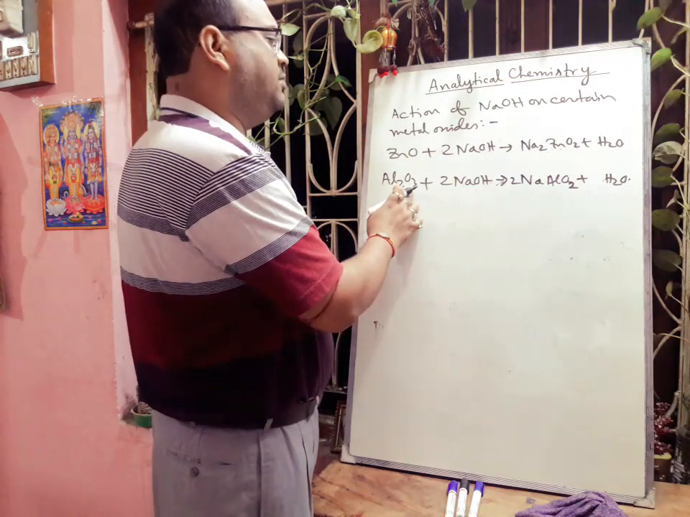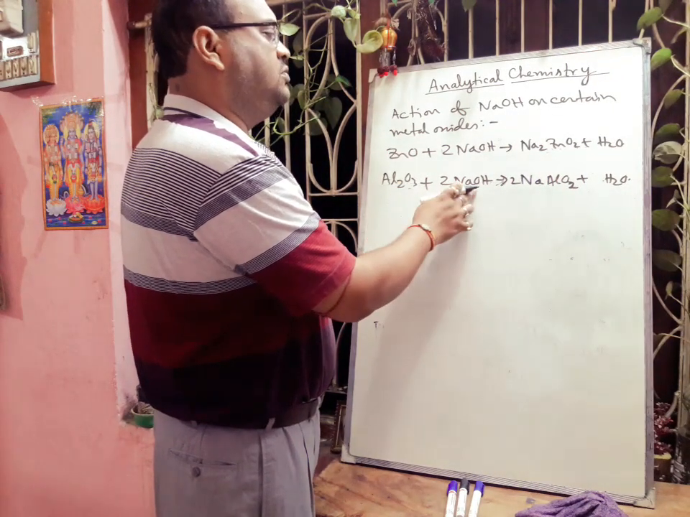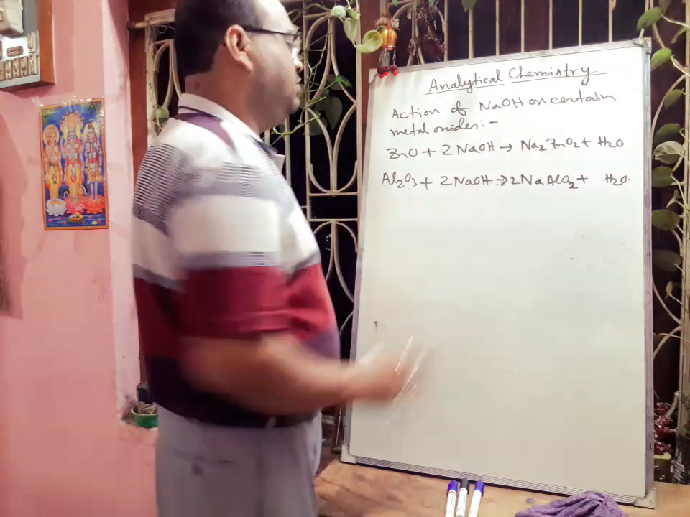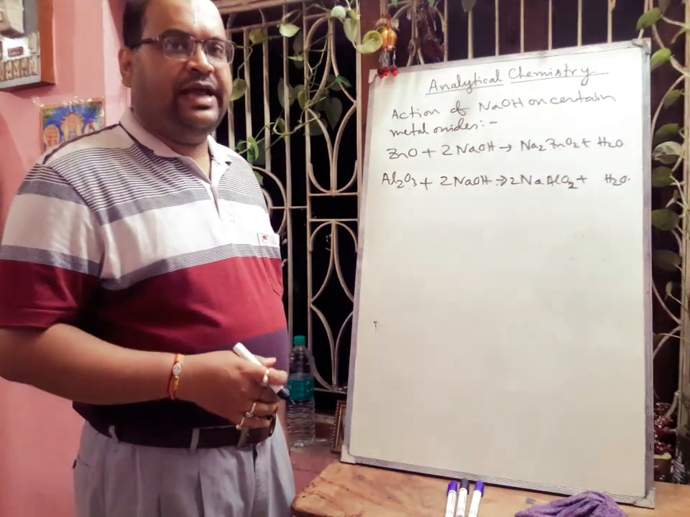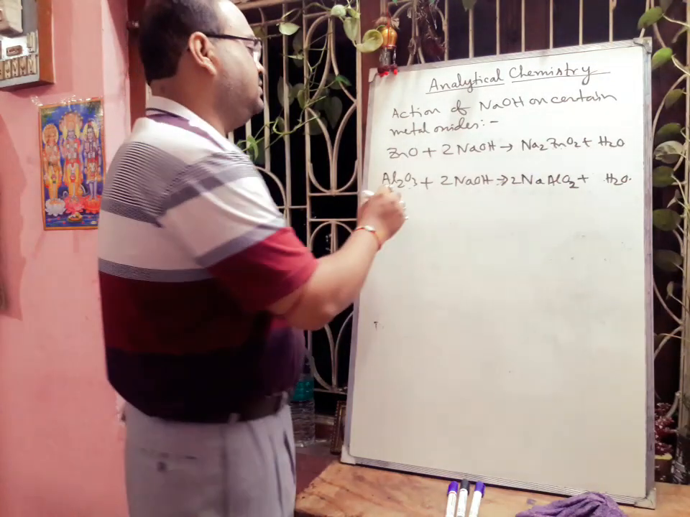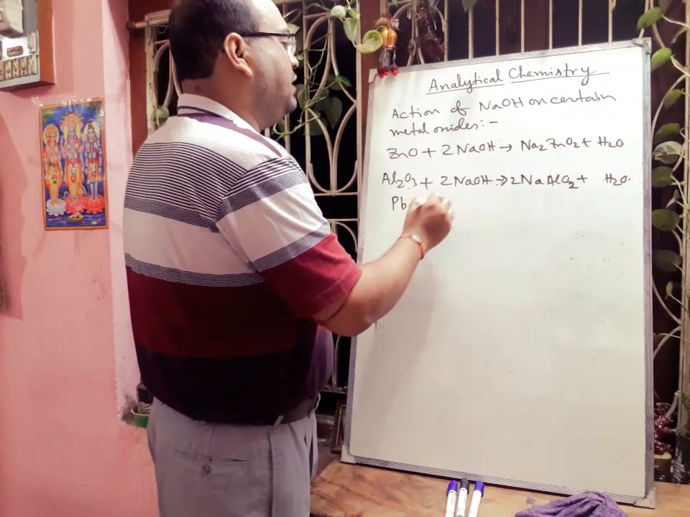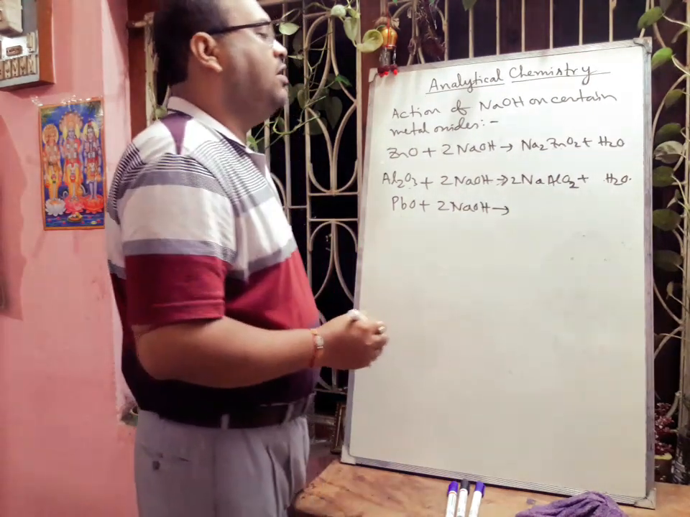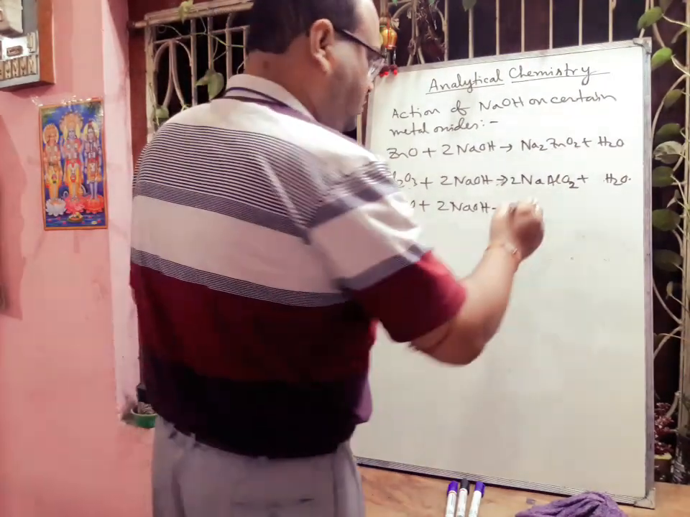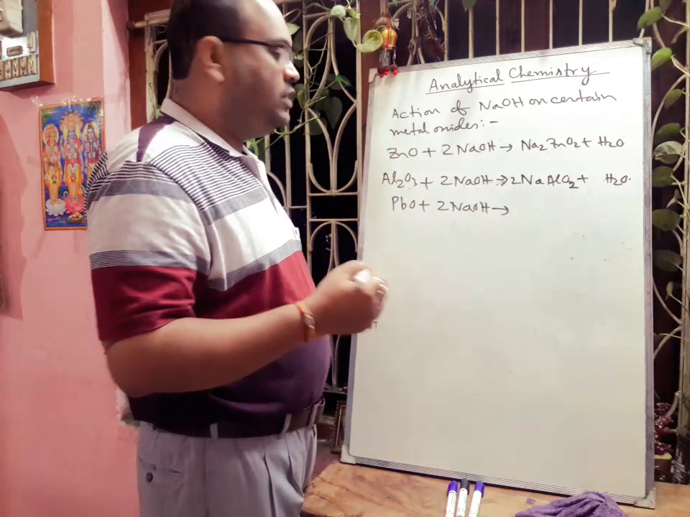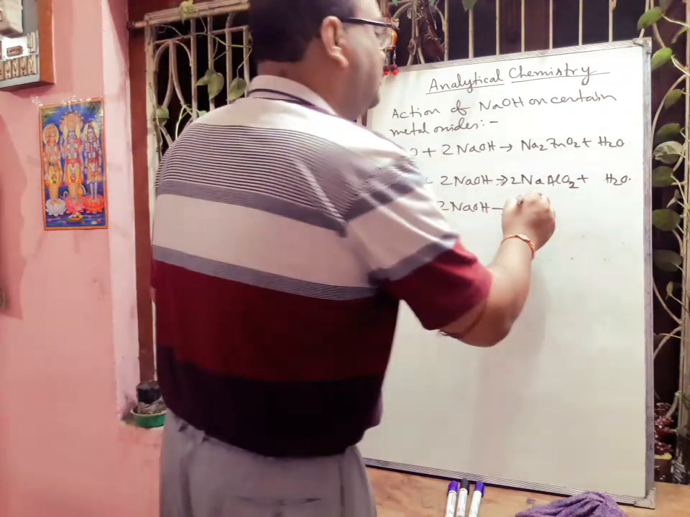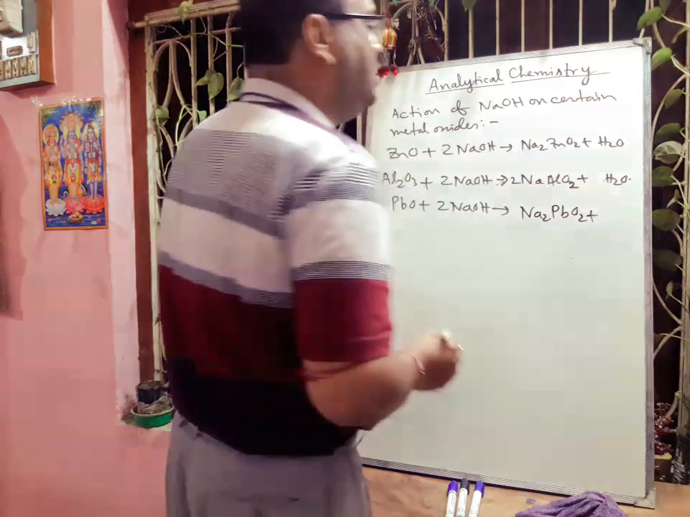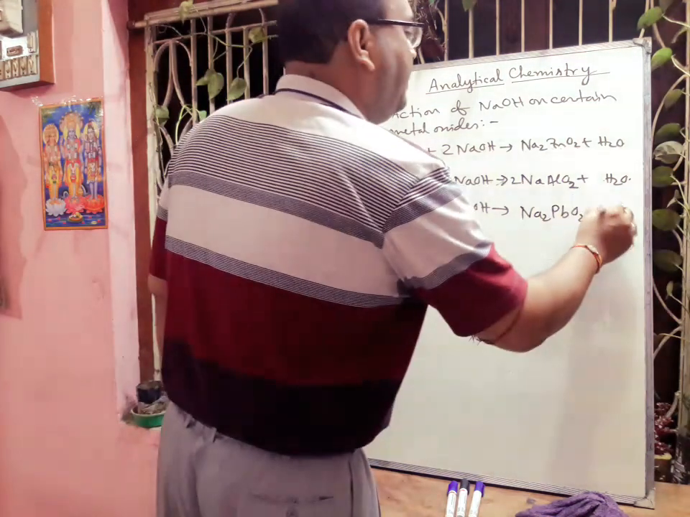We have to check whether the balance is okay or not. Here 3 plus 2, that is 5. Here 4. Now this is okay. Now if we take lead oxide PbO, that will also react with sodium hydroxide solution and will form sodium plumbite Na2PbO2 plus there will be formation of H2O.